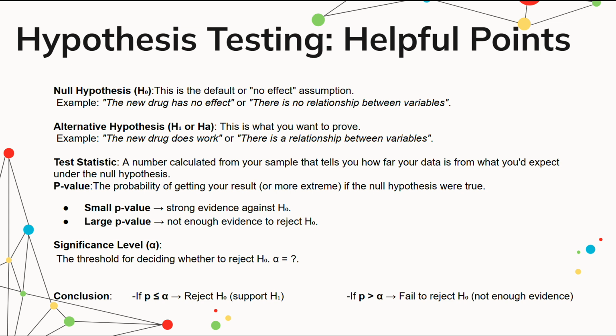The test statistic is a number calculated from your sample that tells you how far your data is from what you would expect under the null hypothesis. A smaller p-value shows strong evidence against the null hypothesis, and a large p-value would show it's not enough evidence to reject the null hypothesis.